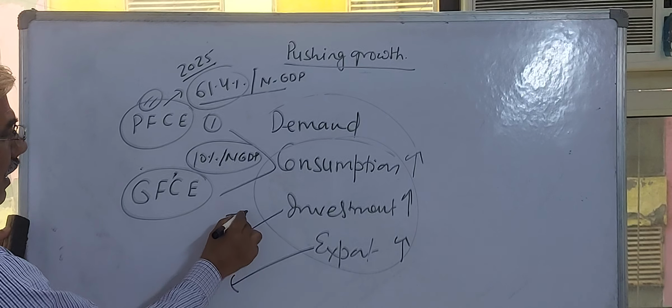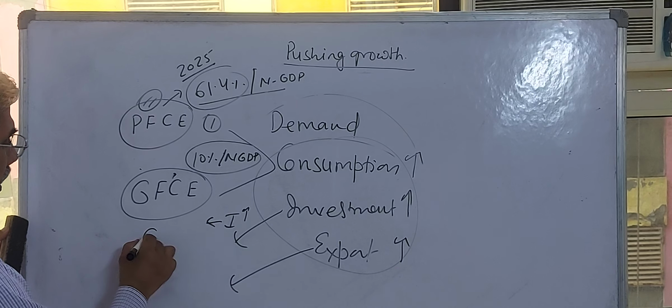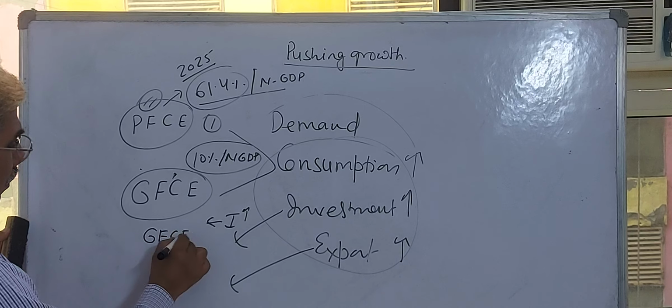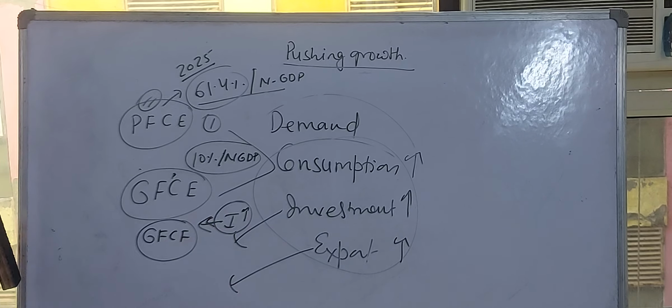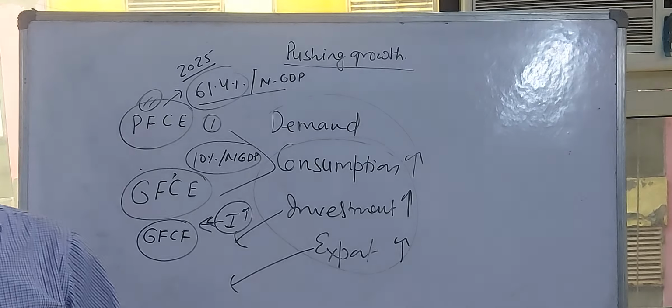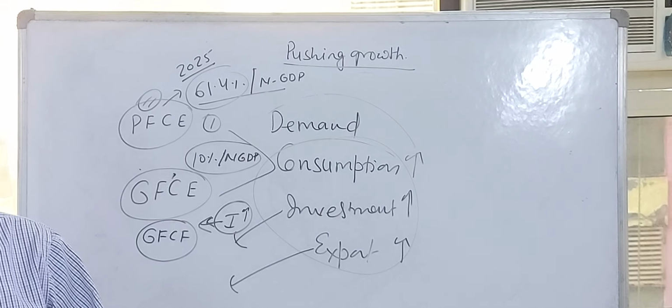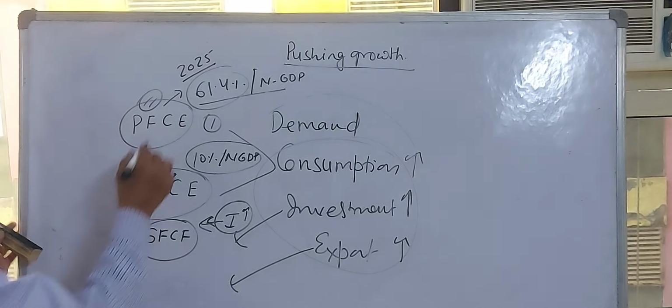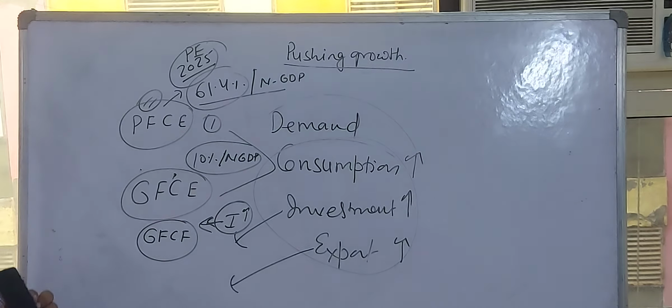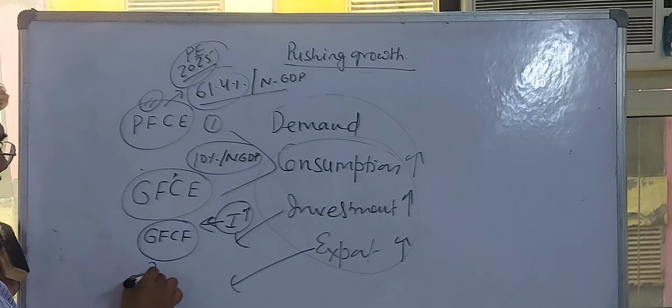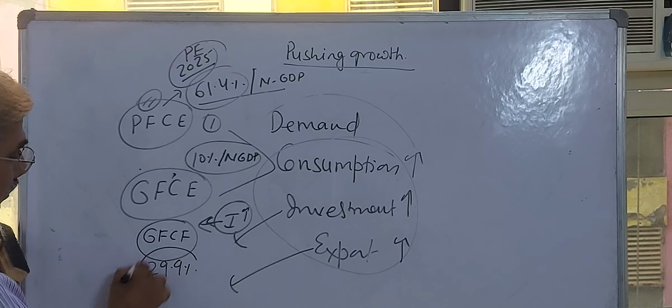As you know, investment creates gross fixed capital formation, which is determined by investment in an economy. And if you see this data, during 2025 the provisional estimate was 29.9%.